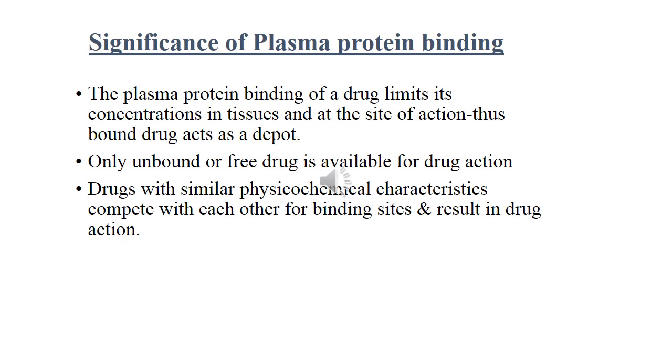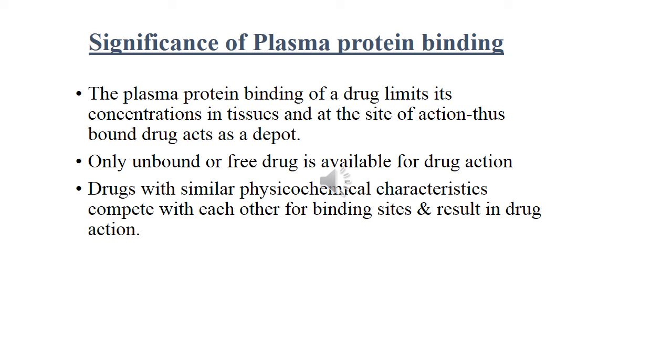So plasma protein binding: after absorption and distribution, when the drug reaches the systemic circulation, the free form gives the pharmacological response, but some amount of the drug in the systemic circulation binds with the plasma proteins. What is the significance of plasma protein binding? It limits the drug concentration in the tissues and at the site of action, therefore the effect or response will be less than that of the free form of the drug.